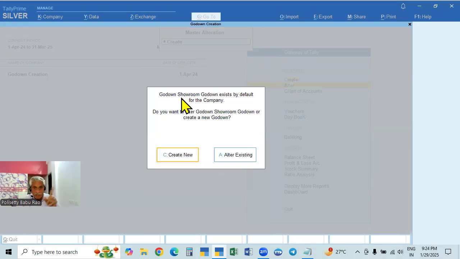That was the name. Now we changed it to Showroom Godown. The showroom godown already exists. If you want to change it, you can change it, or you can create one. Because the main location was there, we changed it to this name. Now we are keeping this, and additionally we are creating another.